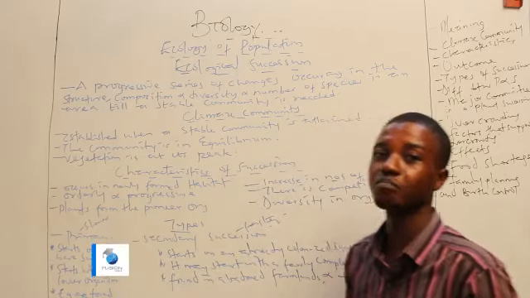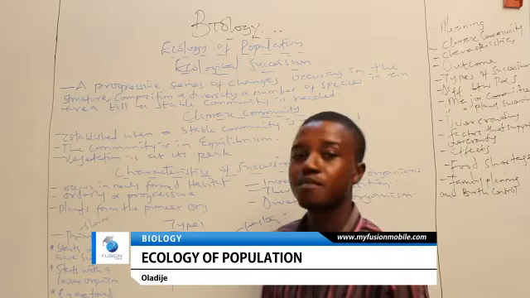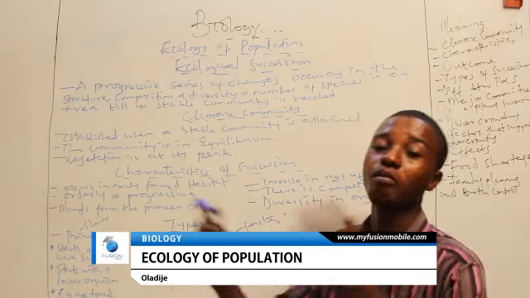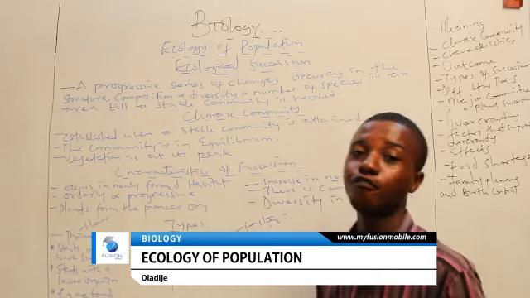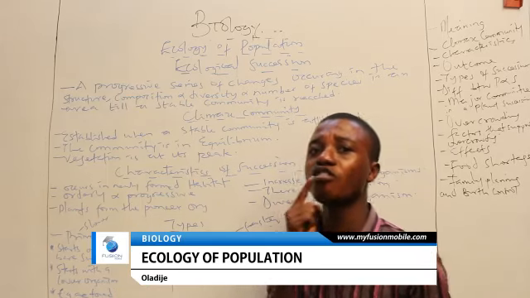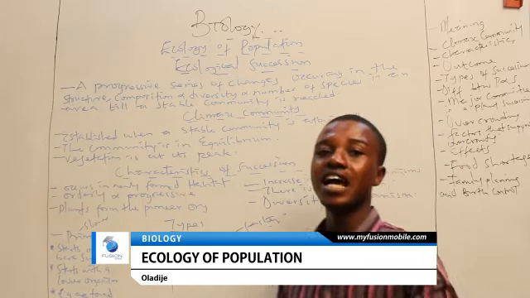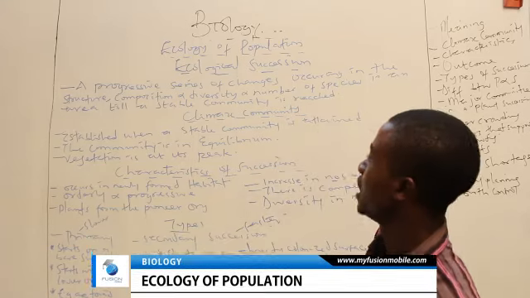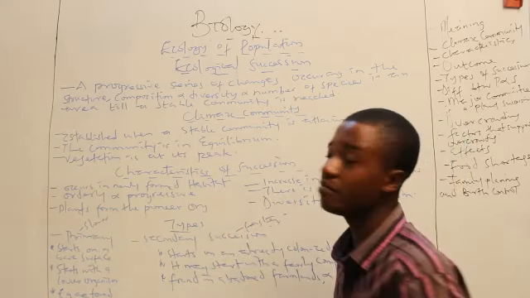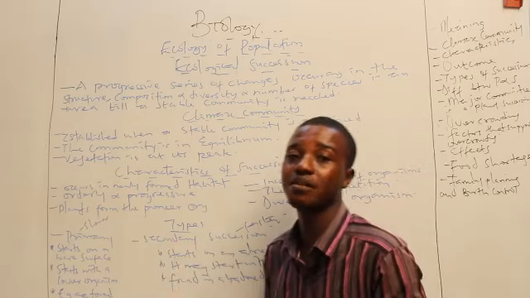Again, the definition: ecological succession is a progressive series of changes in the composition, in the structure, in the form, in the diversity, and the number of species in an area until a stable community is reached. Now that brings us to our second outline, climax community. What is a climax community?